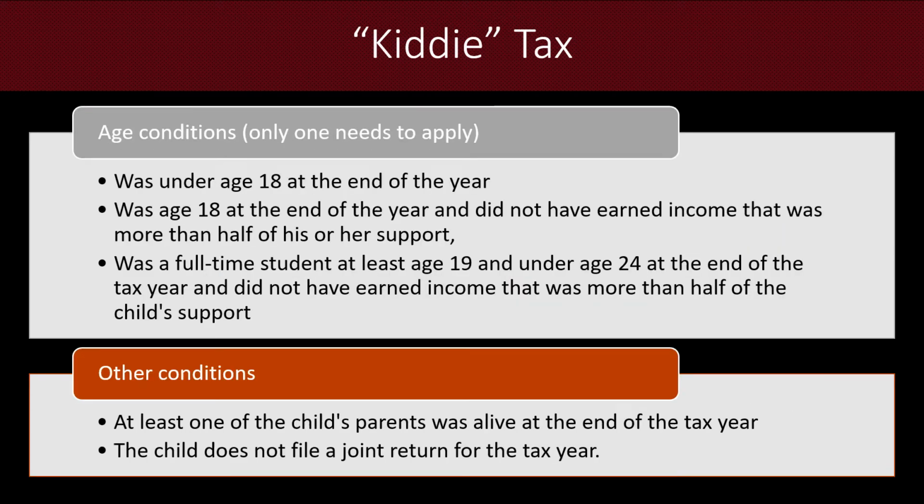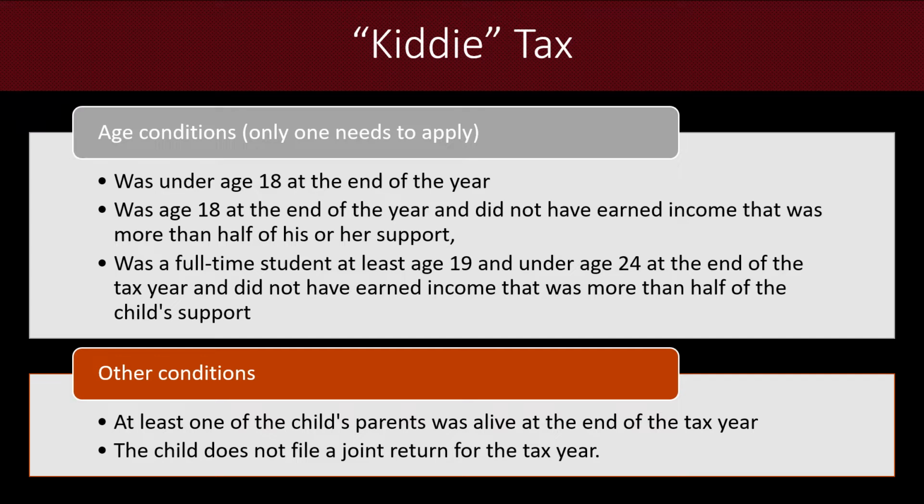And then here are the other conditions that apply, the age and other kind of related conditions. So for age, we're looking at, was this child under the age of 18 at the end of the year? Were they age 18 and didn't have earned income that was more than half of his or her support?